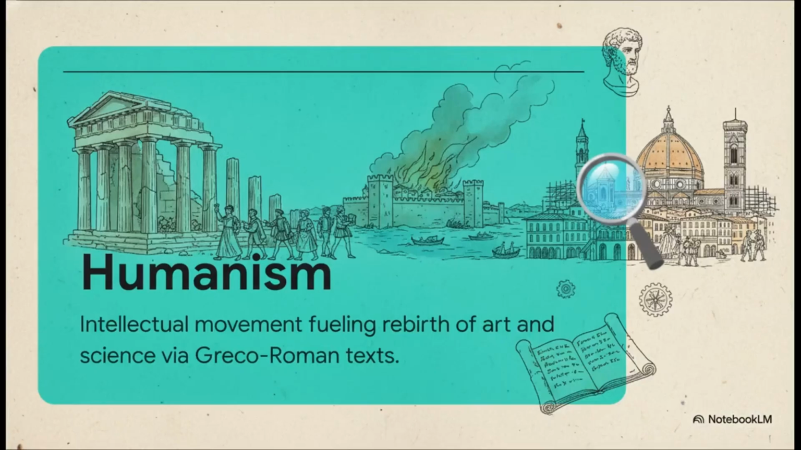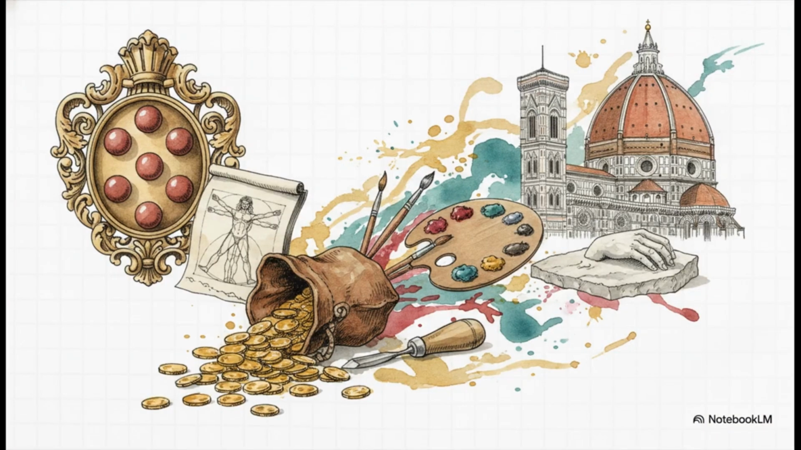The absolute core of this era is humanism. The Renaissance wasn't just about beautiful paintings. It was a massive intellectual movement. When Constantinople fell in 1453, intellectuals fled west to Italy, bringing ancient Greek texts with them. This sparked a huge rediscovery of Greco-Roman knowledge, leading to a literal rebirth, which is what Renaissance means, in art, architecture, and science.